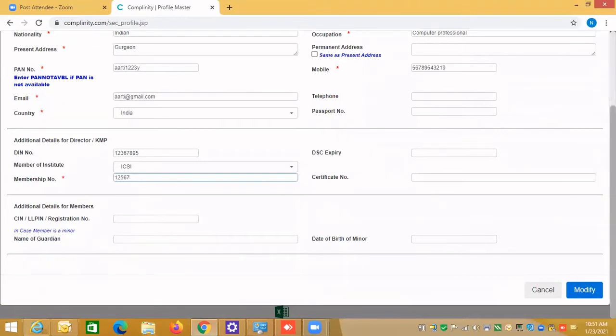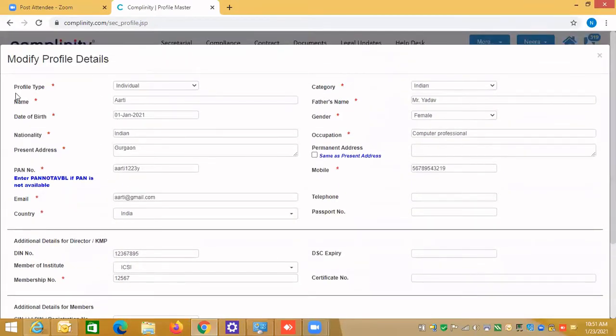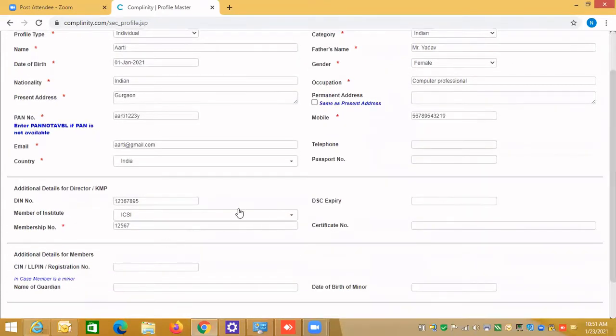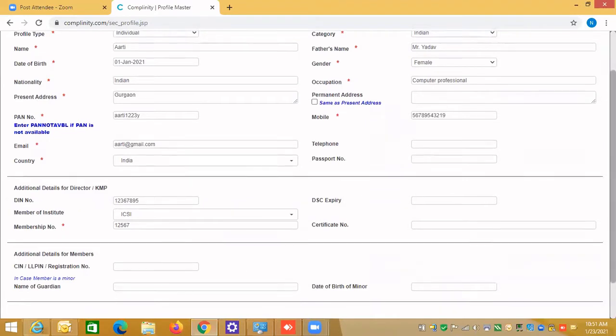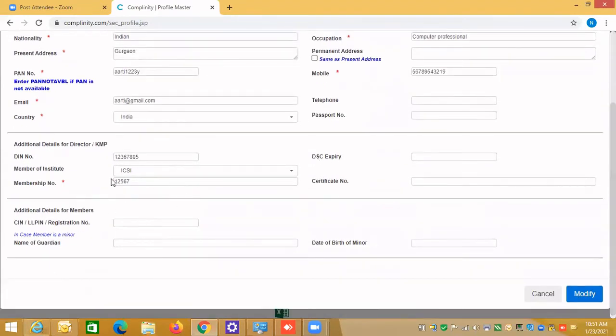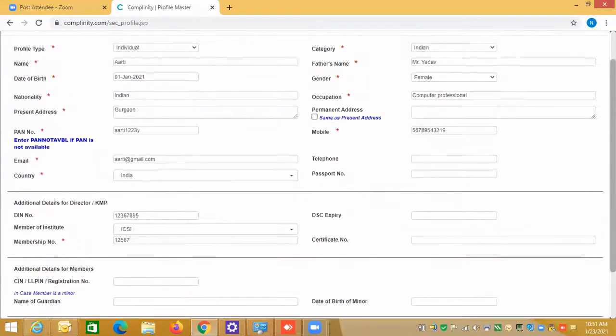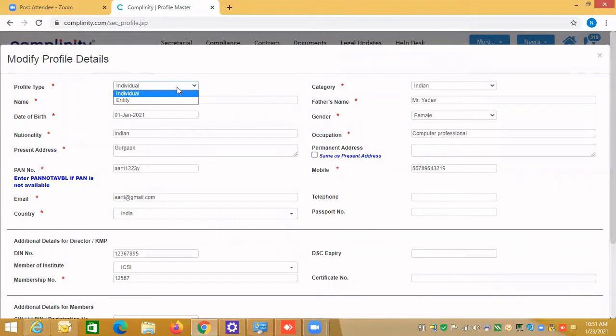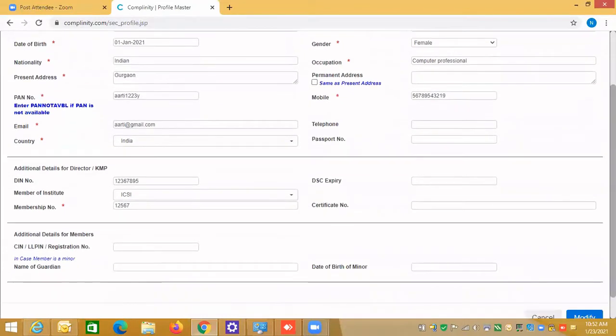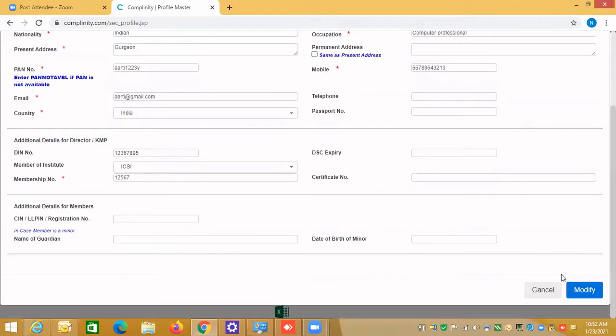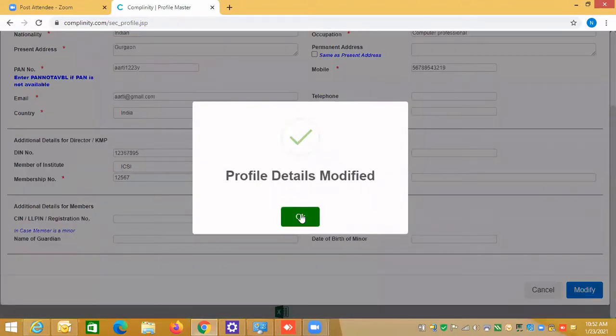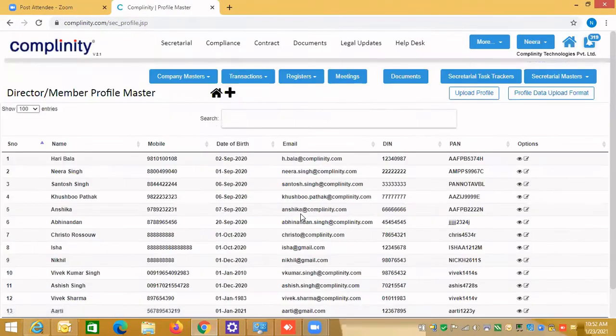So let's recap. We have entered the mandatory base information, and then we have entered the information if the person is holding a position as a director. And also we can make the person a KMP. So let's save it. You can also create a member as an entity. You may be having share accounting, you're dealing with the entity, so you can create an entity. Let's save it. So you have created one profile with all the details of the person, and we have completed this one general profile.